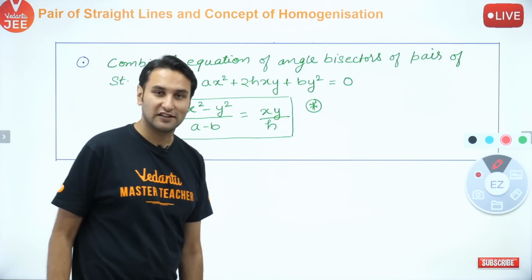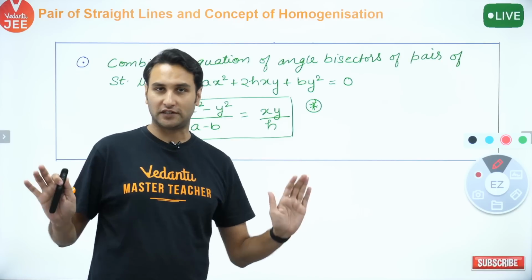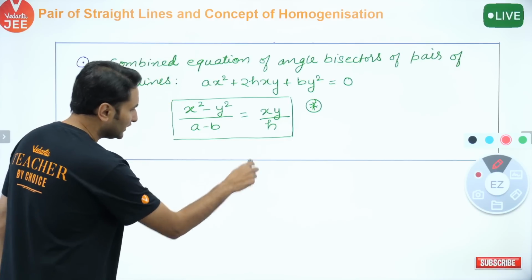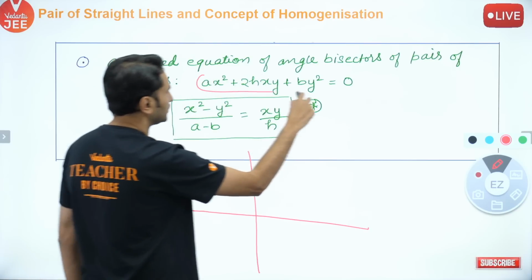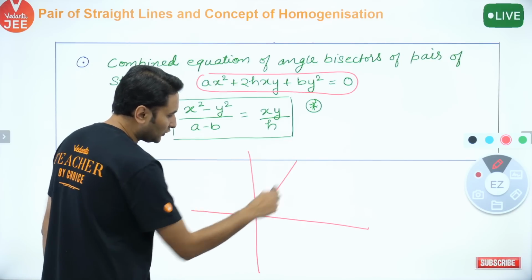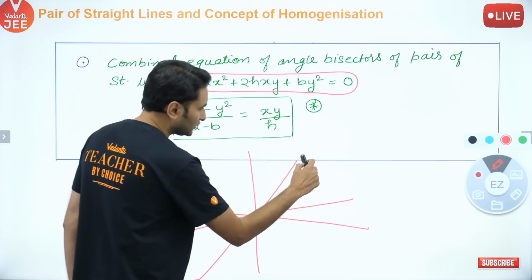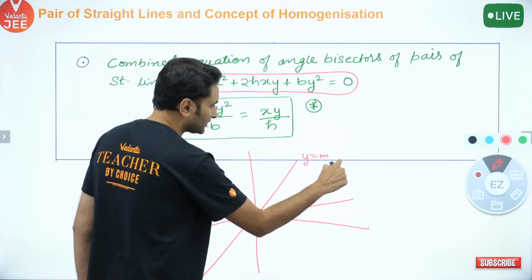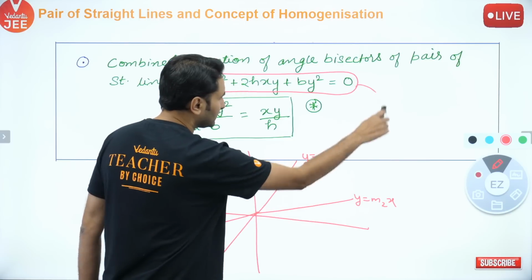What does it mean? Let me explain. I am not going to prove it because it is a statement. So what is it saying? Imagine that this equation, this red equation, represents a pair of straight lines which are these. Let us say these are y equal to m1x and y equal to m2x. This is represented by this.